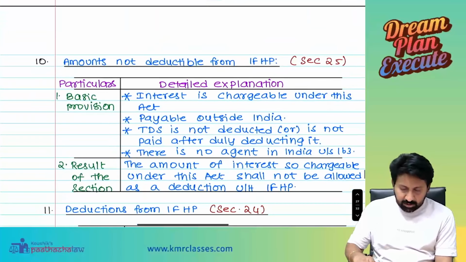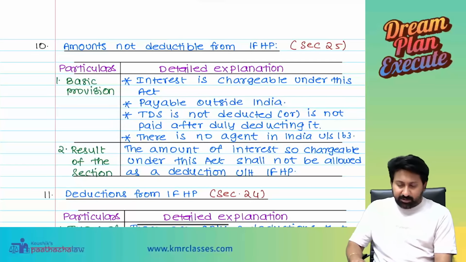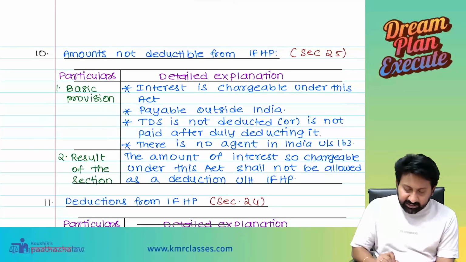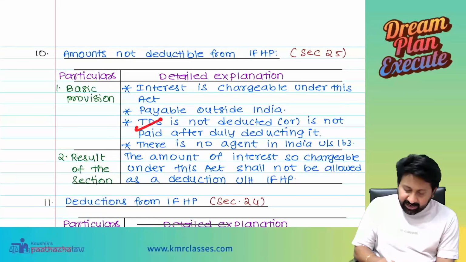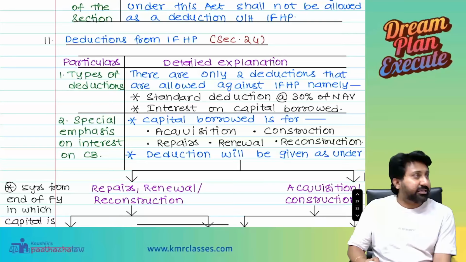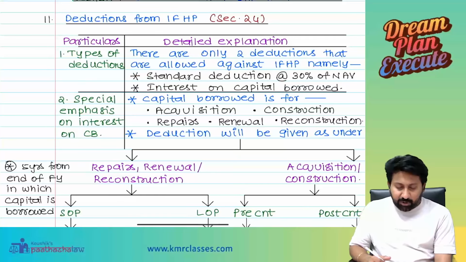Okay. Next, amounts not deductible from IFHP. Interest chargeable under this Act payable outside India, where TDS is not deducted, they will not give deduction. Next, deductions from IFHP. There are two deductions. One is the standard deduction, one is interest on capital borrowed.